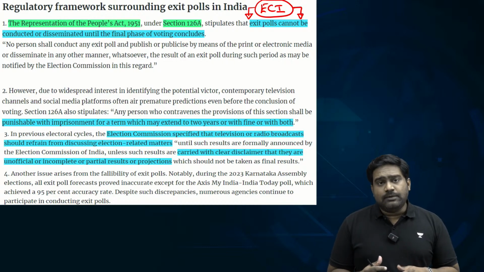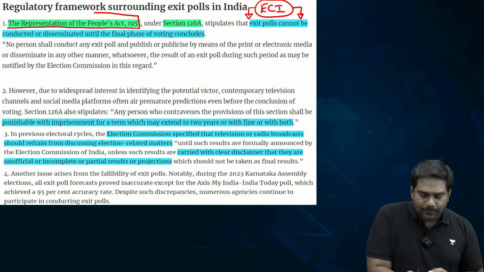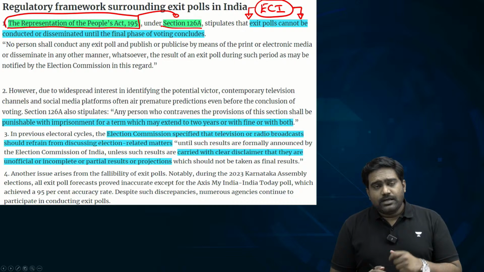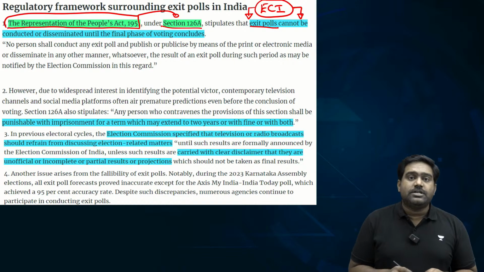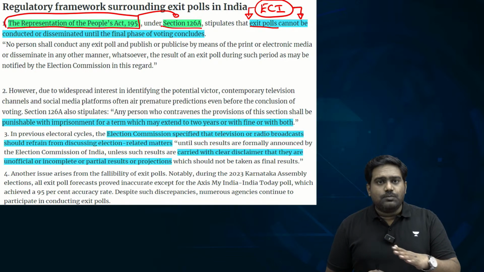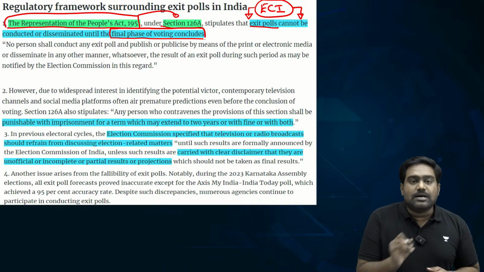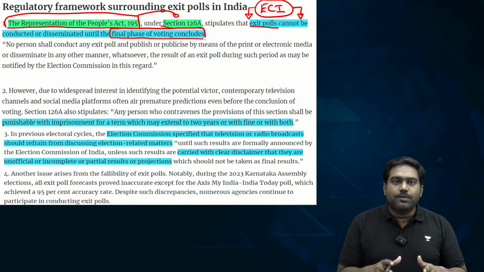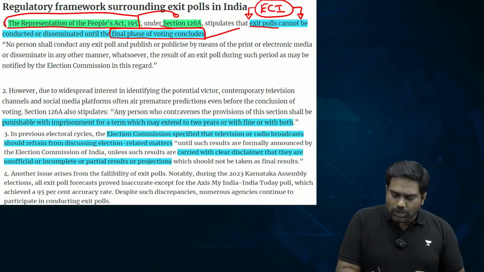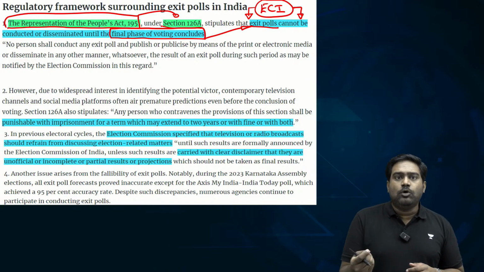The legal backing for this comes from the RPA, the Representation of the People's Act 1951. Under the RPA, we have section 126A that specifically deals with exit polls. This provision of the RPA states that exit polls cannot be published before the final phase of voting is completed. This is a prohibition placed by the Representation of the People's Act. It ensures that no media outlet or no think tank can publish the exit poll results.